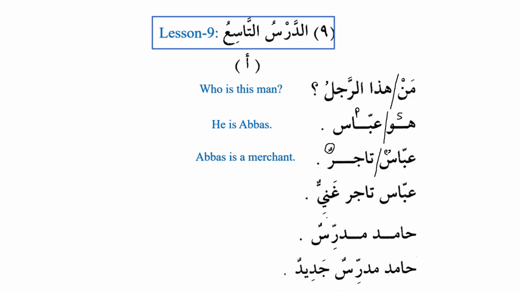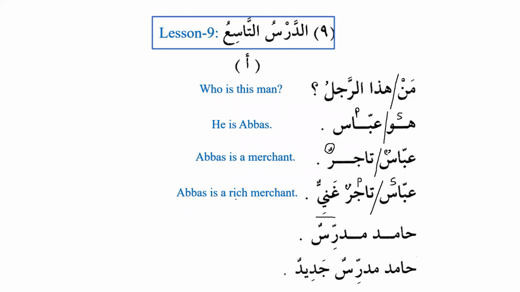But if we want to say that he is a rich merchant, now what is rich? Rich is an adjective, right? Even if we don't know in Arabic that ghaniyun is an adjective, in English, alhamdulillah, we know that rich is an adjective. Now we say Abbasun tajirun. What is the subject? Abbasun. And what is the predicate? Tajirun. This is subject and this is predicate, and this predicate has its sifa, an adjective. It is a phrase that means it is mawsuf and sifa. He is a rich merchant.